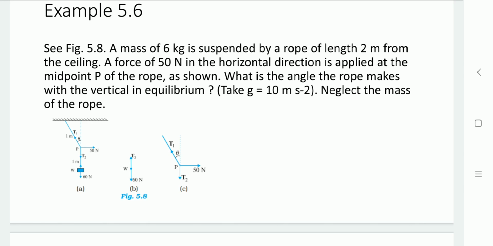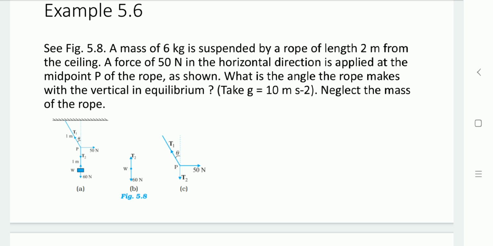And the normal component of force onto the mass of the object at the point W, which is on the upward side, is denoted as T2. As we know, these two forces are in opposite directions. For the equilibrium condition, both values are supposed to be the same, as the object is not moving. So the object is stationary, meaning both forces have the same magnitude and opposite direction.